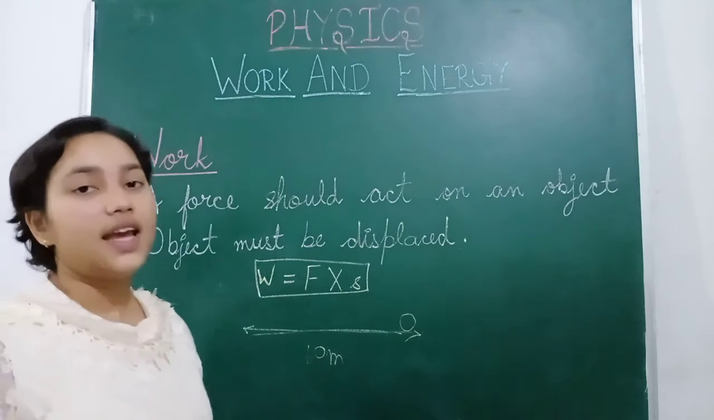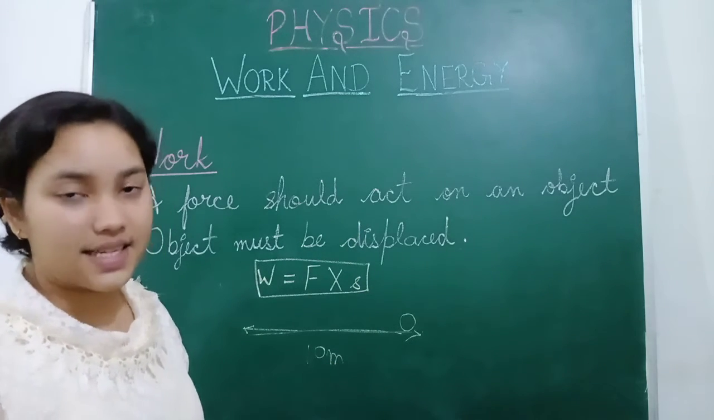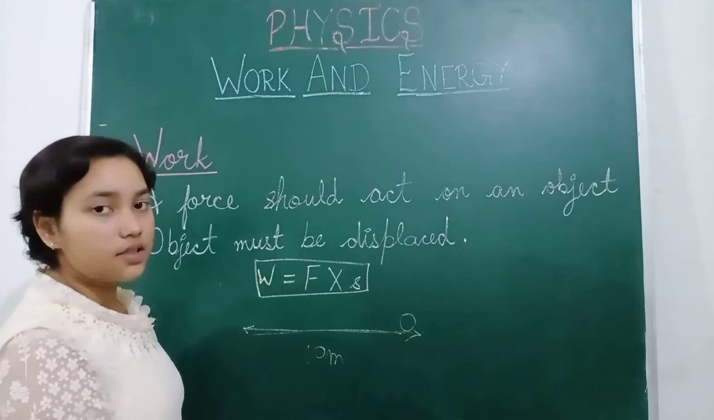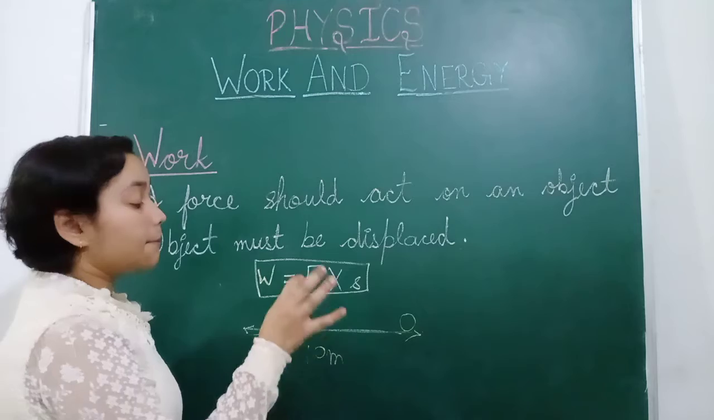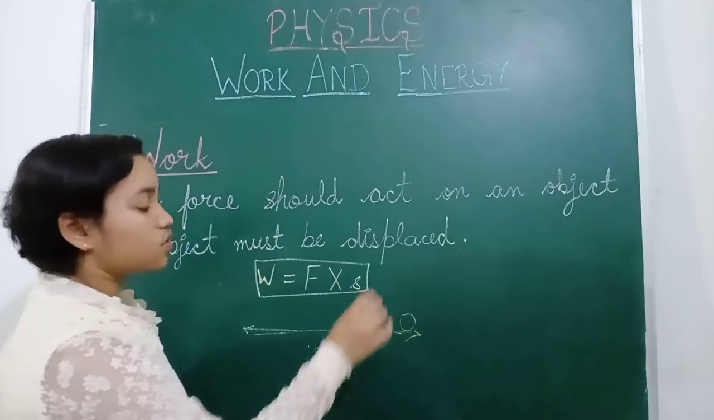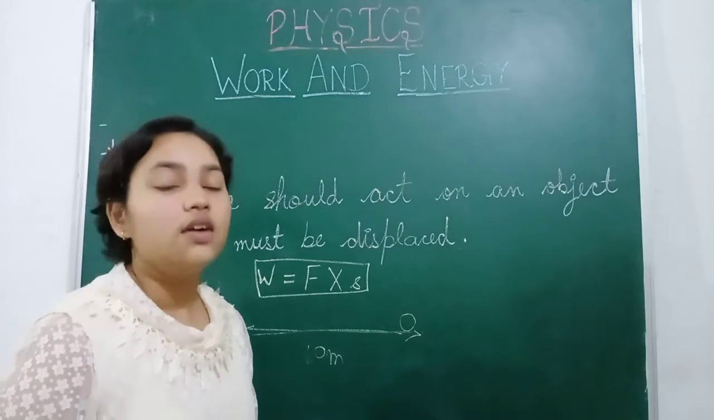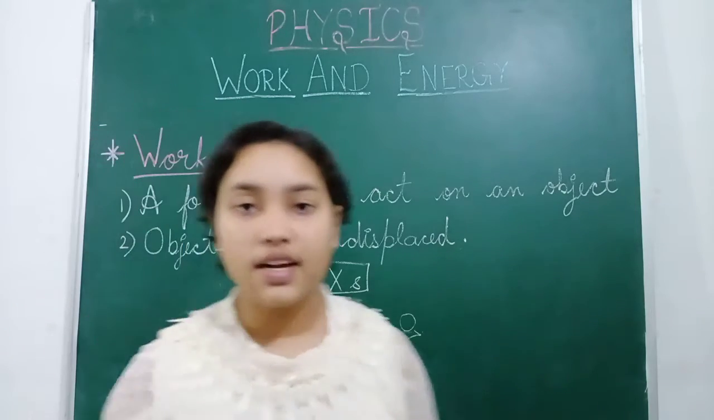So the object must be displaced. We will not take this distance here, we will take displacement, because distance is doubled now to 20 meters, but displacement is zero. So that's why we will say this object has not worked at all. Work is not done in this condition.